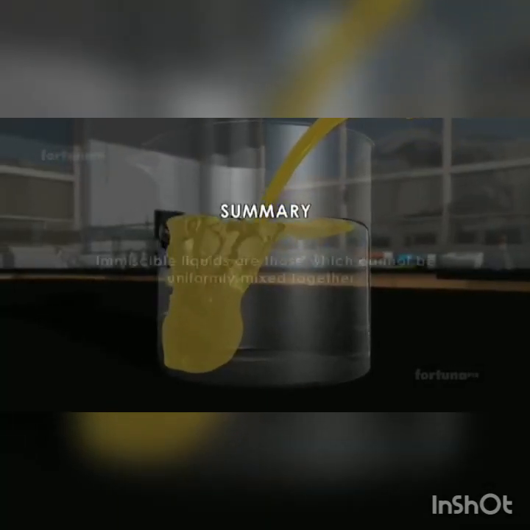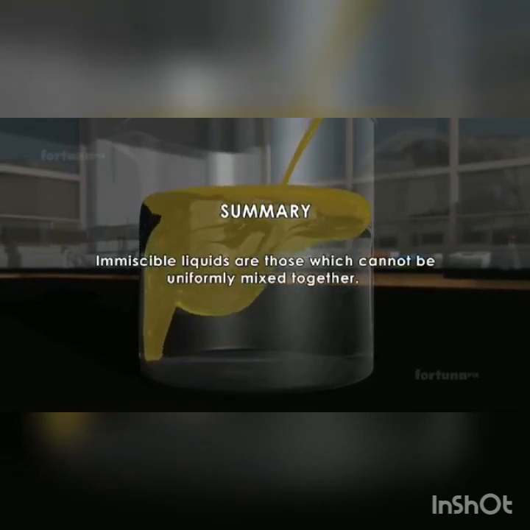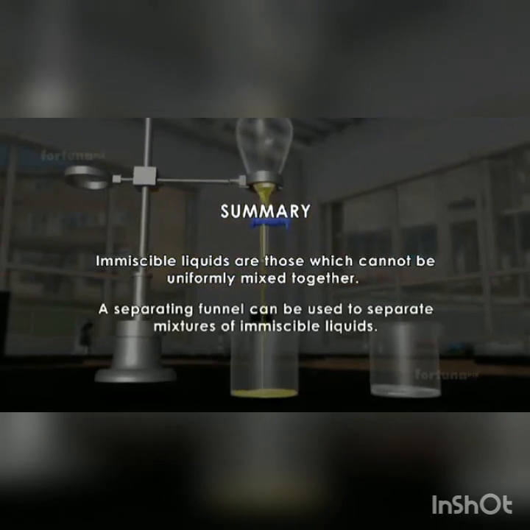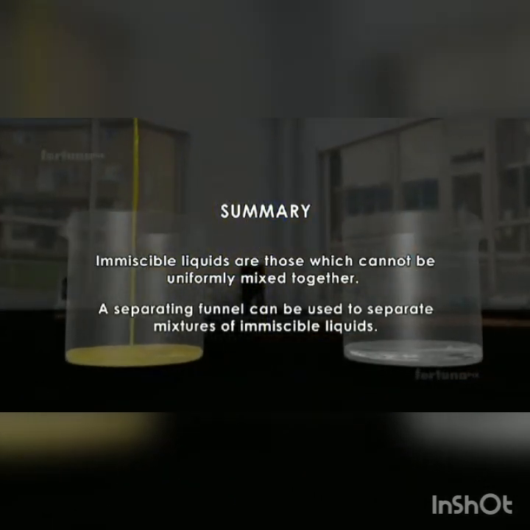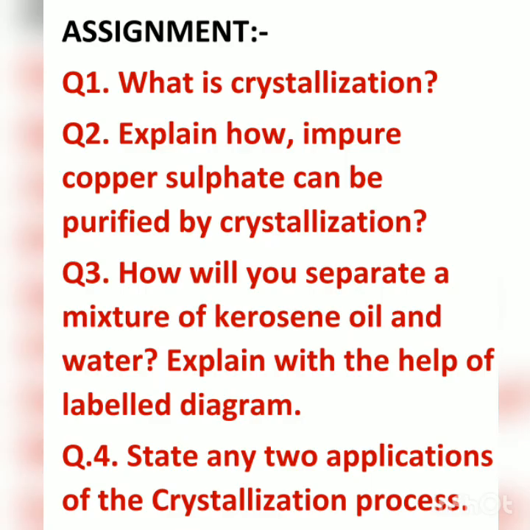Summary: immiscible liquids are those which cannot be uniformly mixed together. A separating funnel can be used to separate mixtures of immiscible liquids. I hope you have understood today's topics, that is crystallization and the separation of two immiscible liquids using a separating funnel.